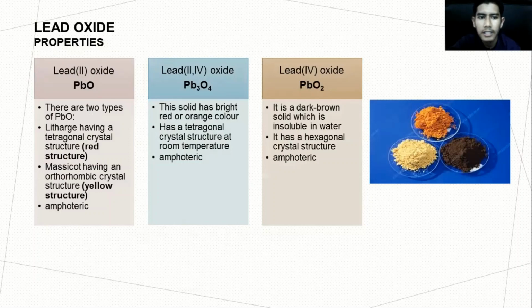Next is lead. The first one is lead oxide. There are two types of lead oxide, which are litharge and massicot. Litharge has a tetragonal crystal structure and massicot has an orthorhombic crystal structure. Next is lead tetraoxide. This solid has a bright red or orange color and has a tetragonal crystal structure at room temperature. Last is lead dioxide. It is a dark brown solid which is insoluble in water and has a hexagonal crystal structure. All of these oxides have amphoteric properties.